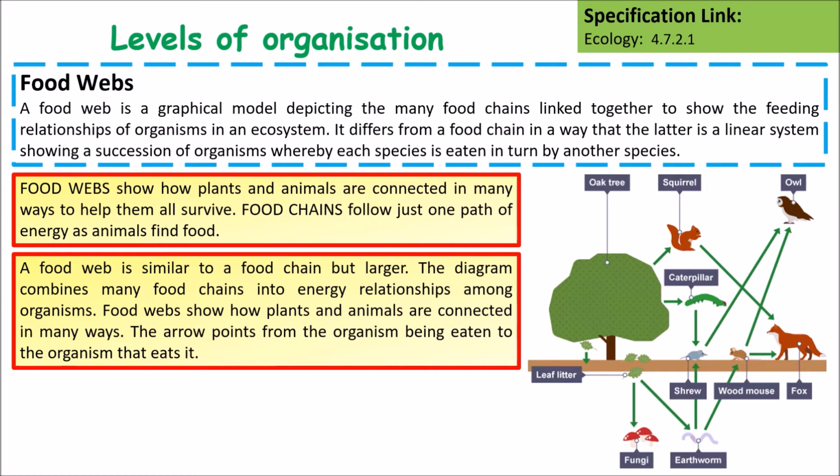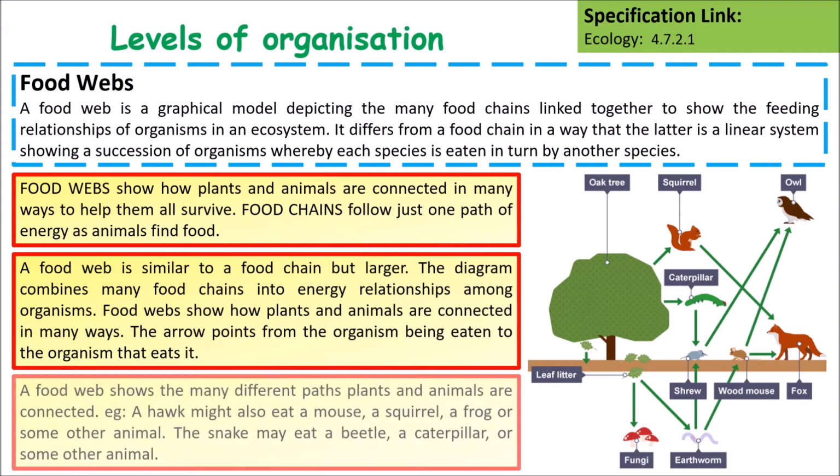Food webs show how plants and animals are connected in many different ways, so the arrow points from the organism being eaten to the organism that eats it to show the direction that the energy is moving through the ecosystem. A food web shows the many different paths that the plants and animals are connected in. So, for instance, a hawk might eat a mouse, a squirrel, a frog, or some other organism. A snake might eat a beetle, a caterpillar, or some other animal, right? So it shows how multiple different food chains can be interconnected.